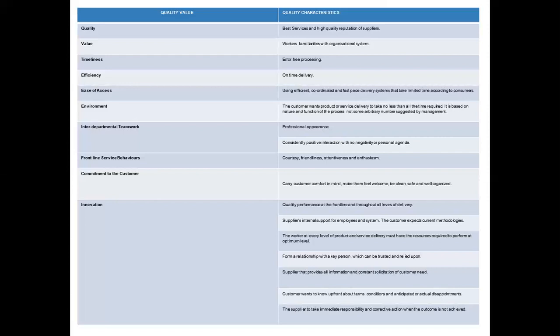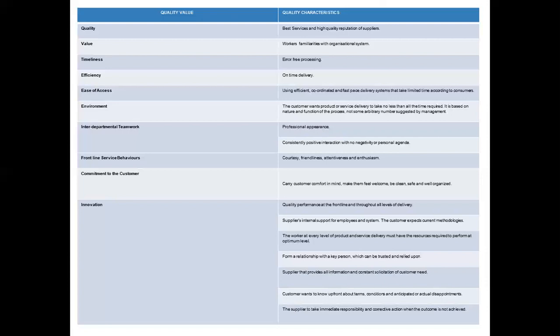Next is form a relationship with a key person who can be trusted and relied upon. There must be a relationship with key persons, maybe in front of a senior manager, a middle level manager, or anyone in the organization.